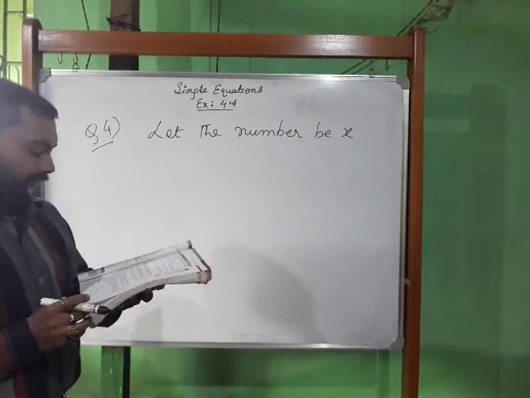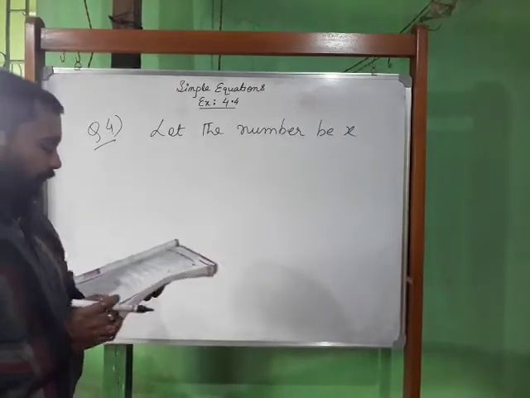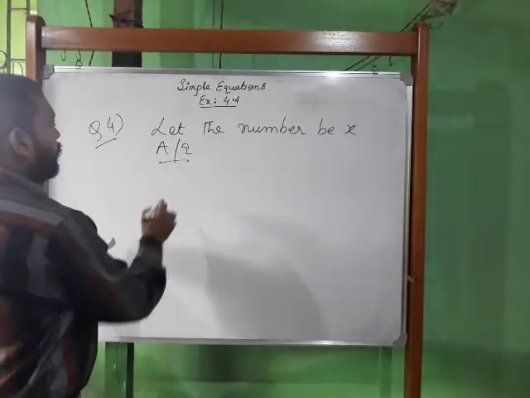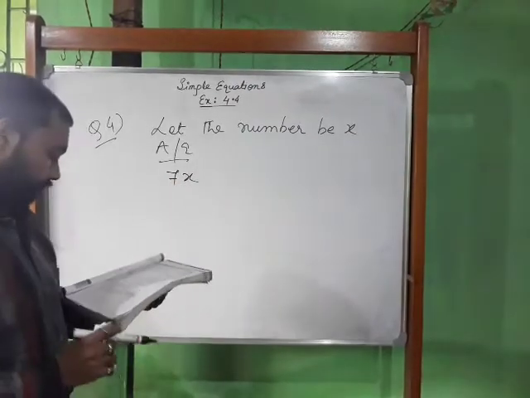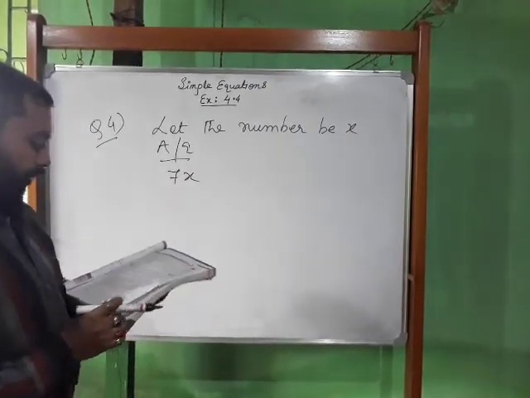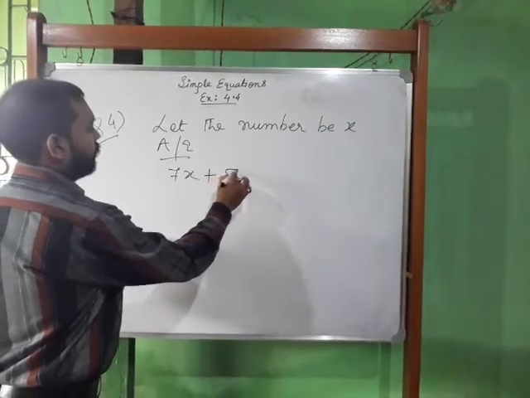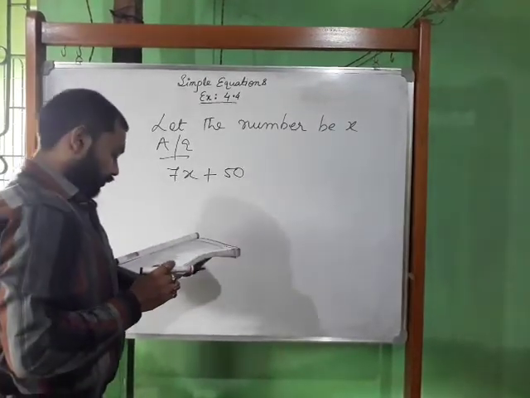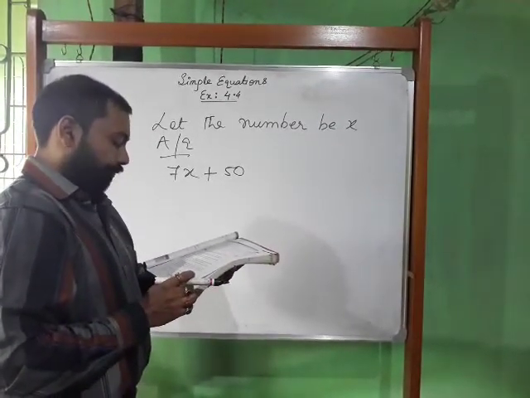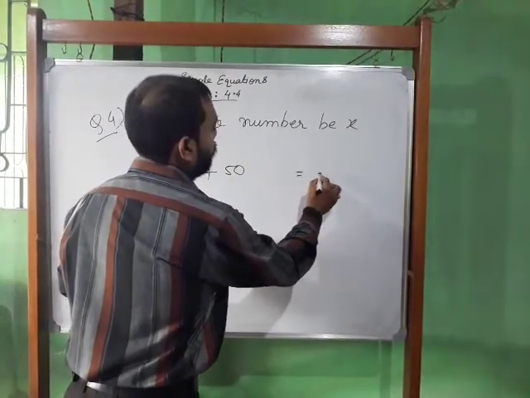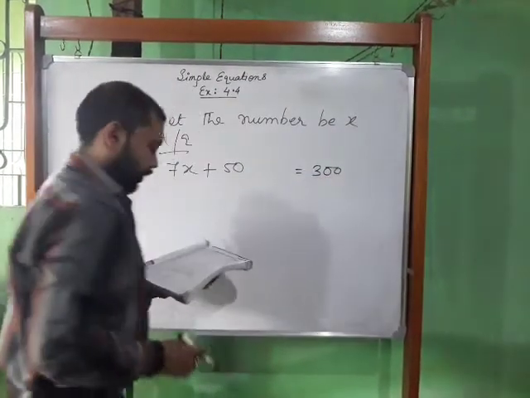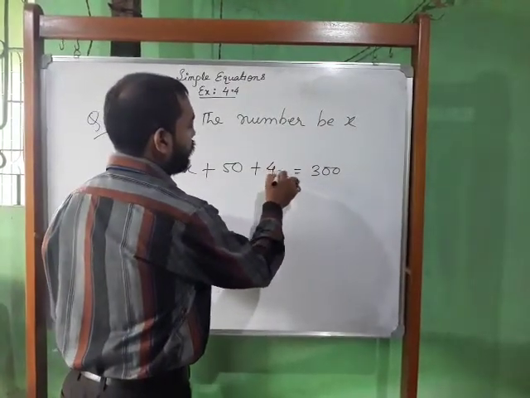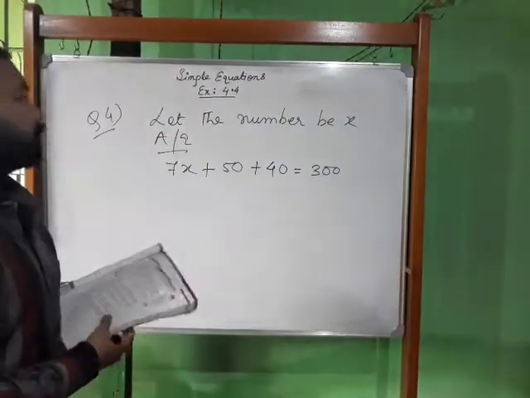The next line: take me 7 times over, so according to the question, that is 7x, and add 50, so plus 50. To reach a triple century, you still need 40. A triple century means 300. You still need 40, so we add 40 on the left hand side. So this is the question.